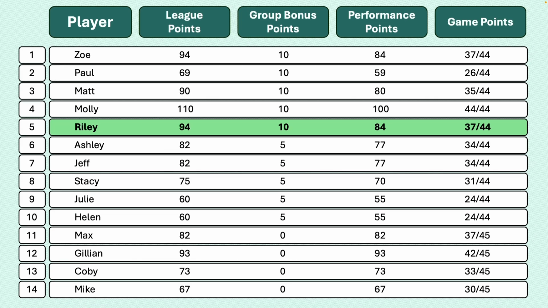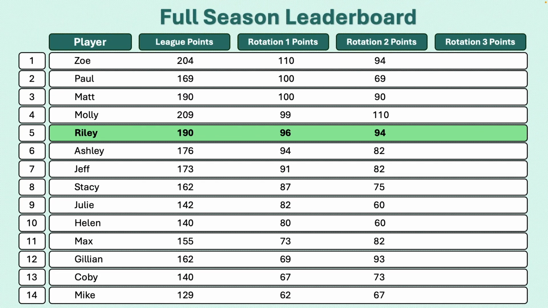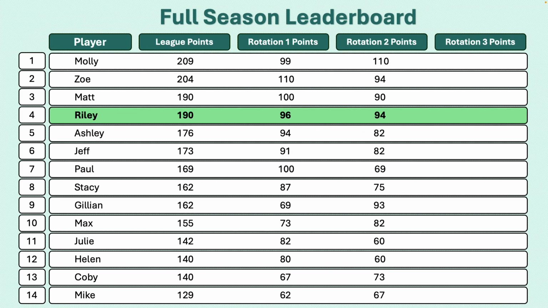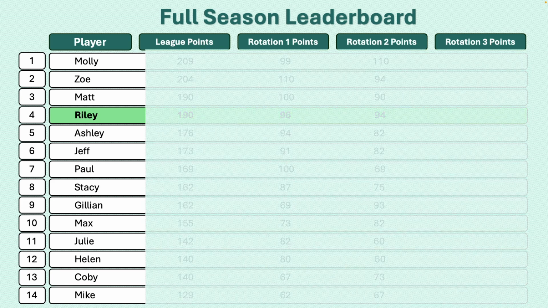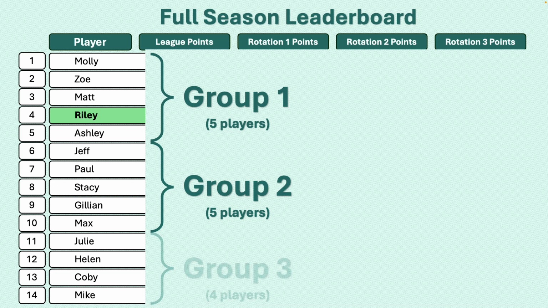Those points are then added to each player's league total. As you can see, Riley earned 96 in the first rotation and 94 points in the second rotation, so now they have 190 points total. When the standings are updated, they move up to 4th place. One more time, these standings are used to create groups for the next rotation. Let's jump straight to the results of this third rotation.